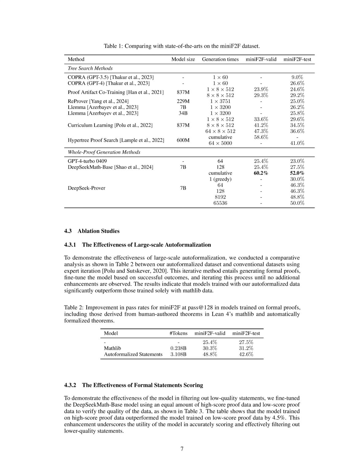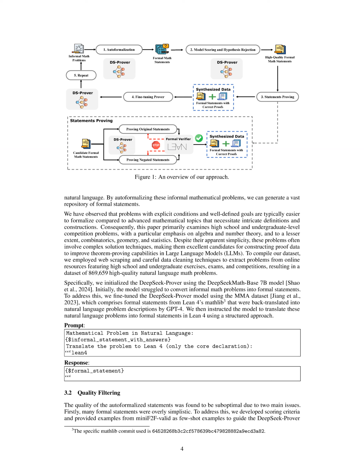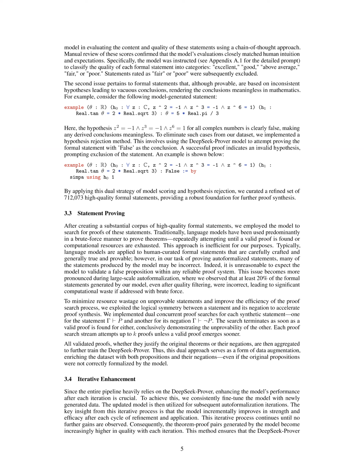2. Quality filtering. The auto-formalized statements undergo quality filtering to ensure high standards. This step involves scoring the statements based on quality criteria and excluding overly simplistic or invalid statements. The model is guided to classify statements as excellent, good, above average, fair, or poor, with fair or poor statements being excluded.